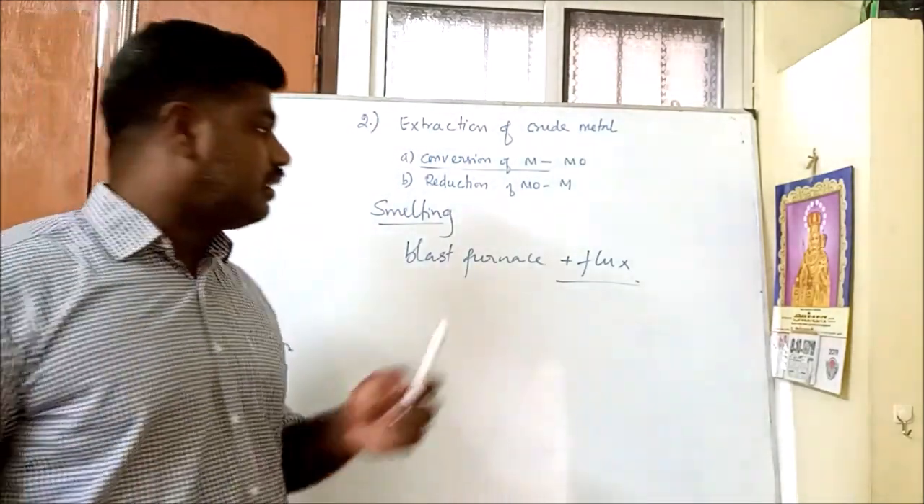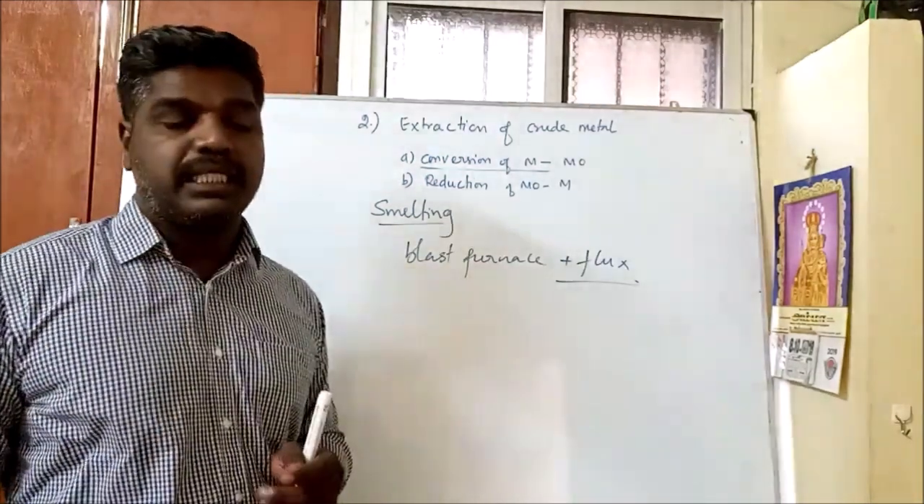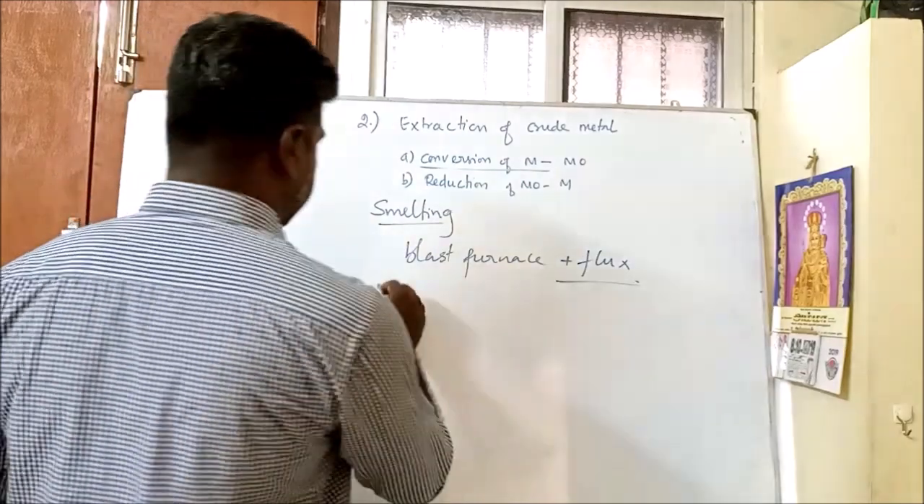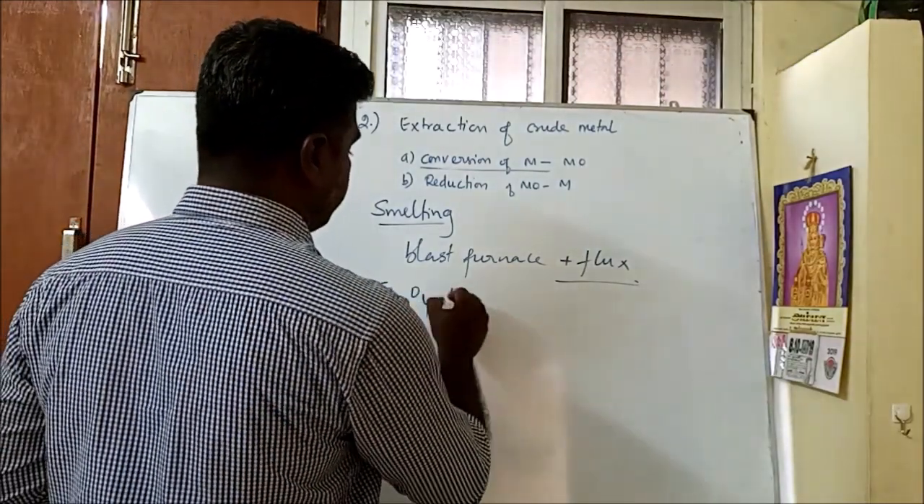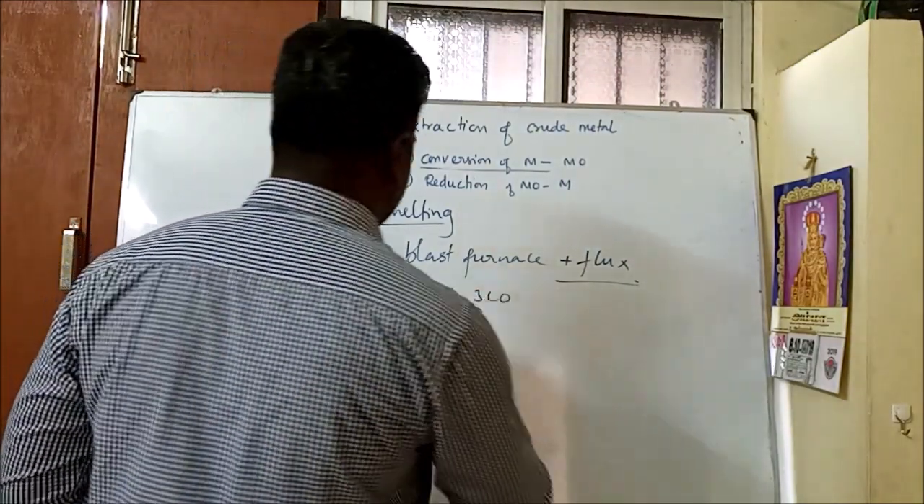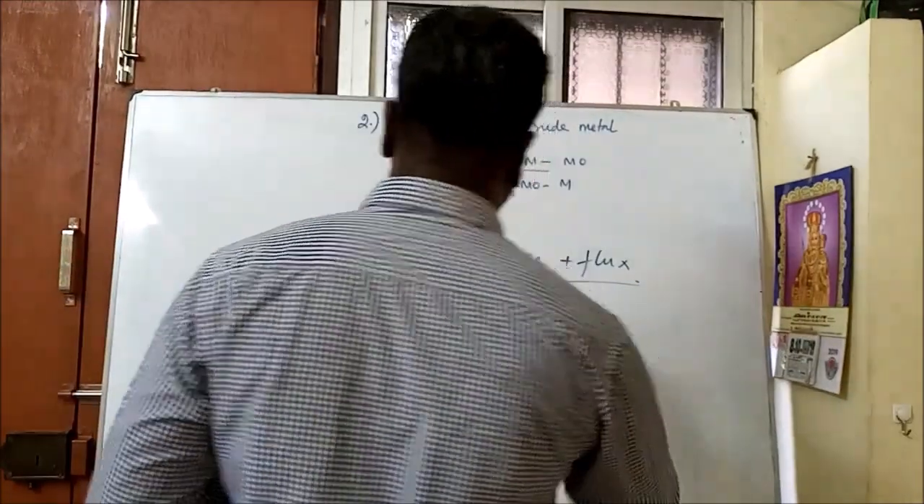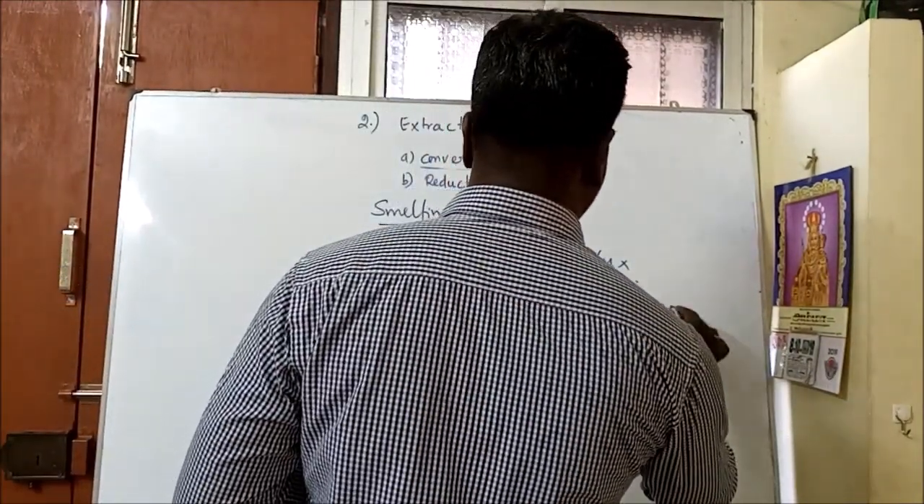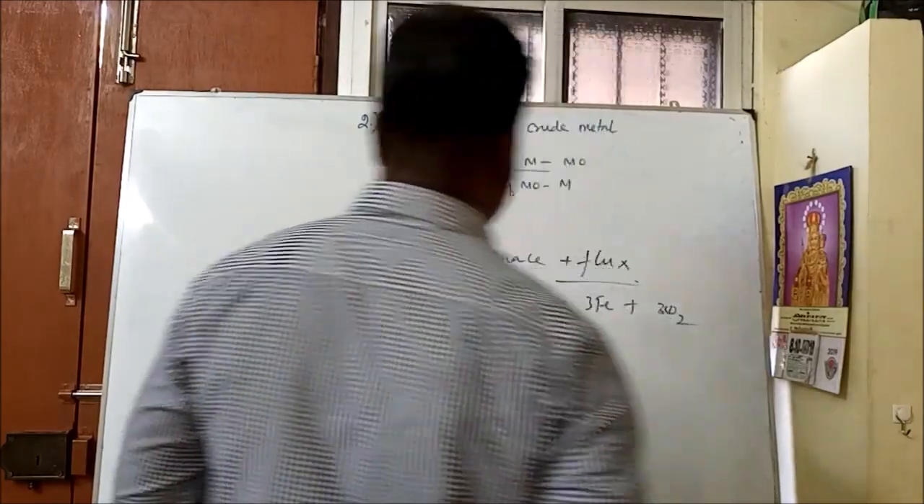This process takes place in a blast furnace. Iron oxide, let me use carbon monoxide. For example, with carbon monoxide we get iron plus carbon dioxide.